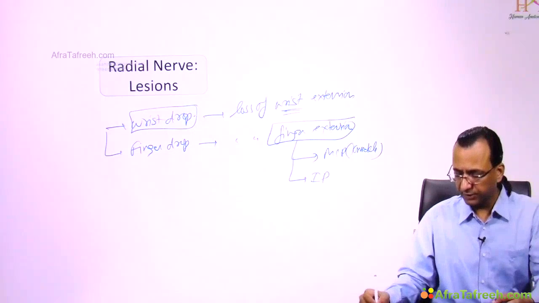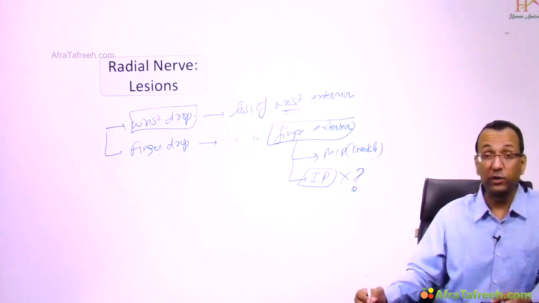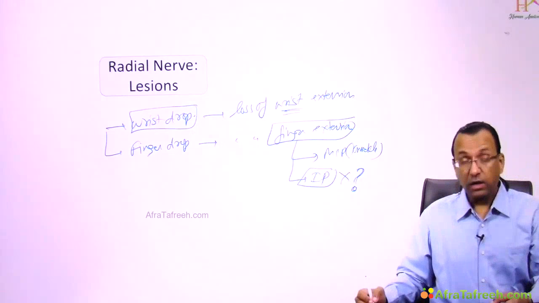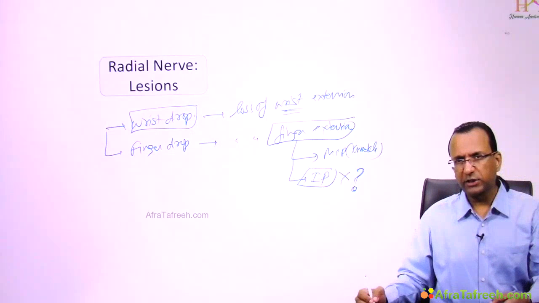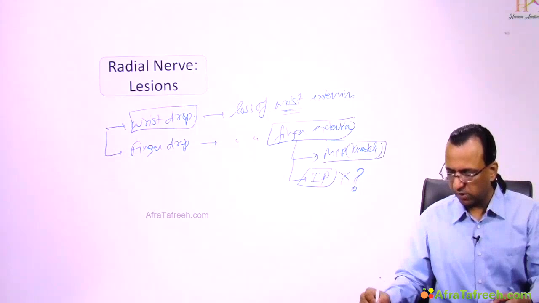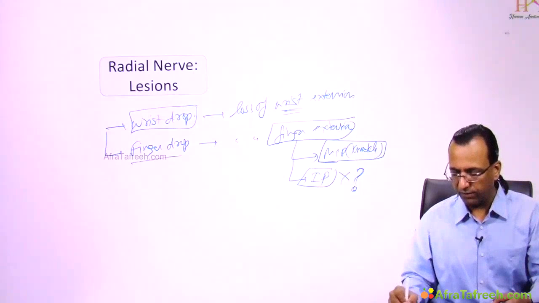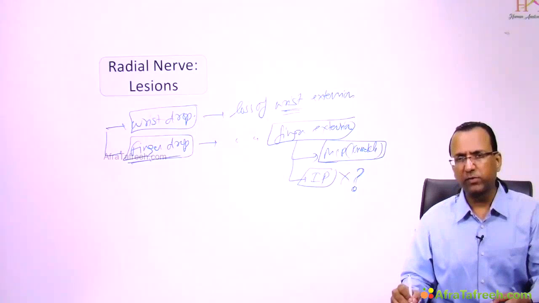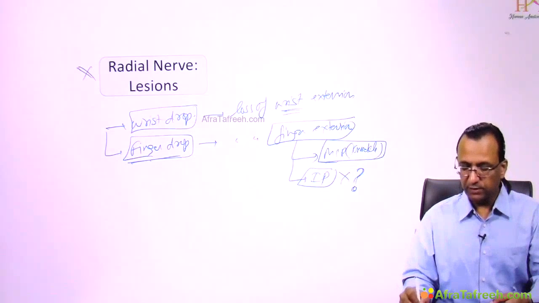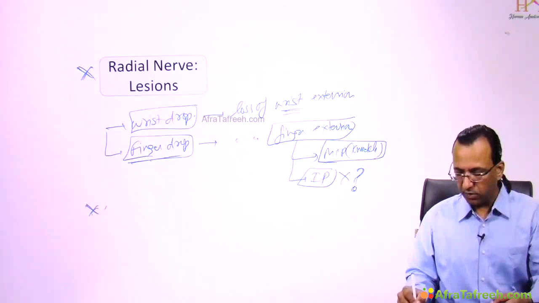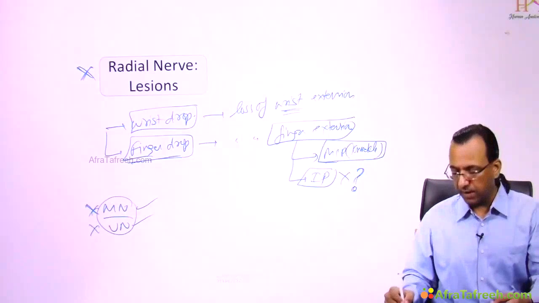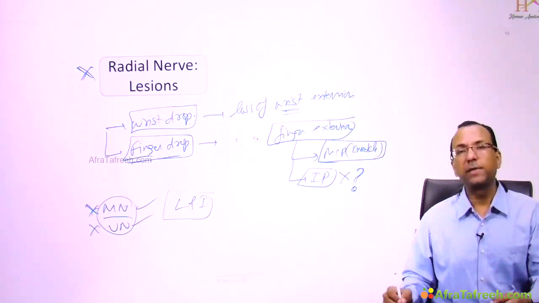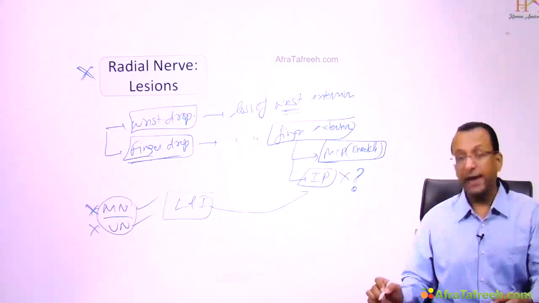Interphalangeal joint, yes. Are you sure about that? This you have to discuss. Is there a loss of IP extension or not? Because MCP extension will be lost, that is understood, that is called finger drop. Finger drop is loss of MCP extension. But what about IP? Is it working or not? See, it is radial nerve injury, not the median nerve or ulnar nerve. It's still working. Because lumbrical interosseous is still working, they can still do interphalangeal extension.